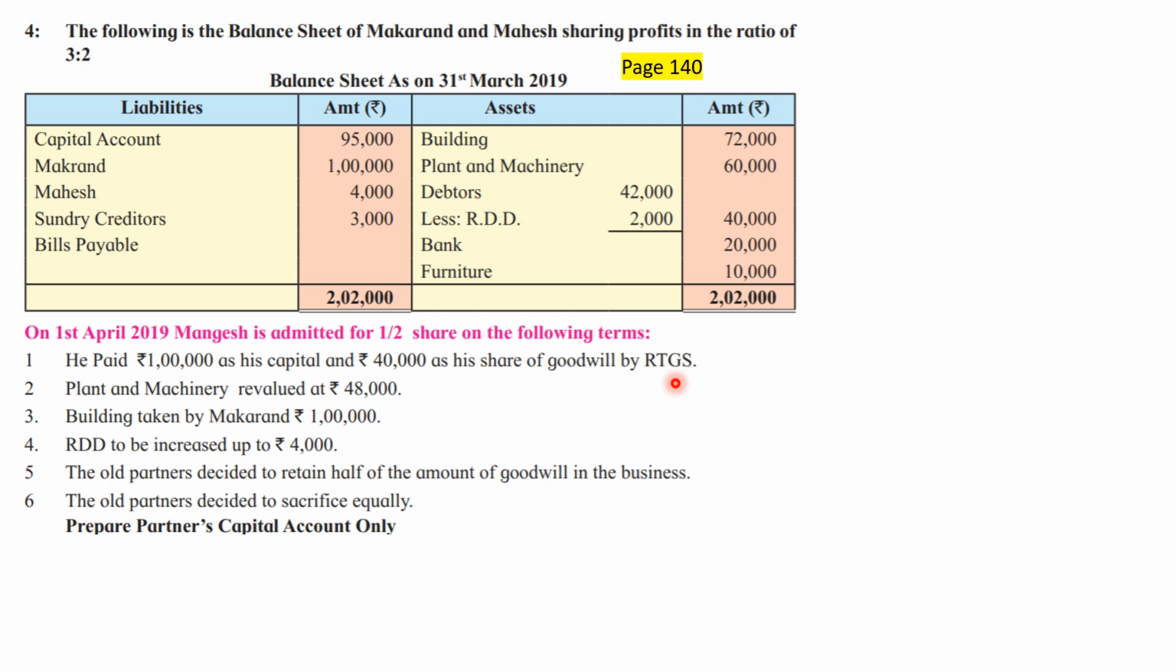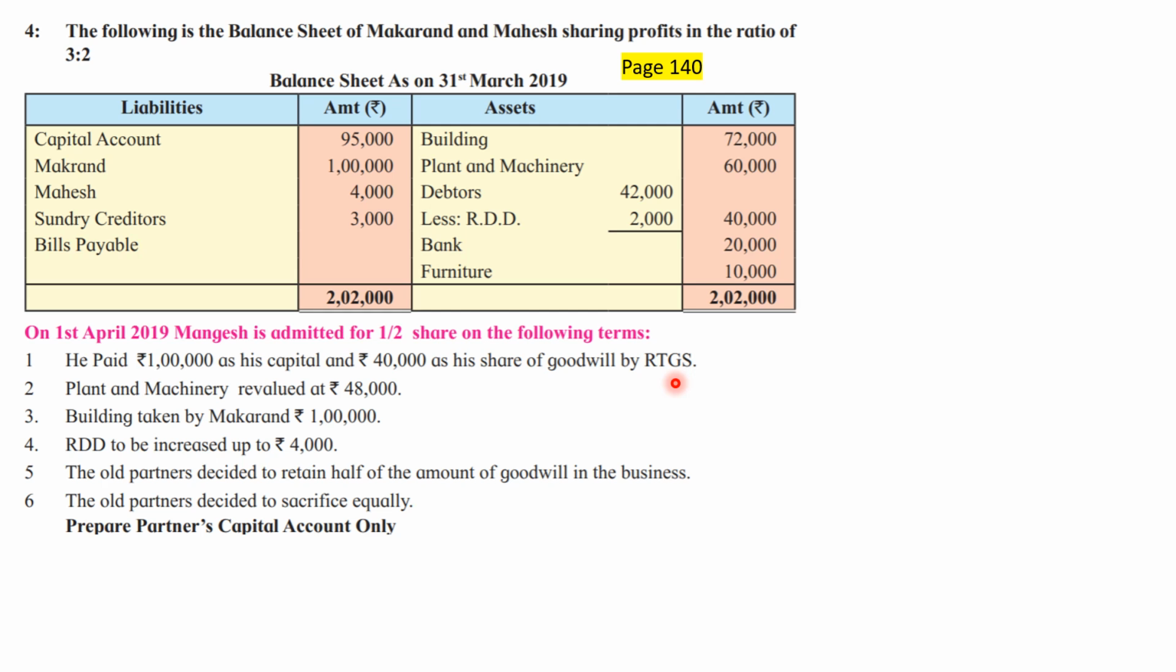Even if he had given by cash or by cheque, we would have considered that money is coming in for the purpose of goodwill. The only thing is that when the word is RTGS, we are sure that the money is not received in cash but by way of bank. So the entry will not be cash or bank account debit; the entry will be bank account debit because they have clearly used the word RTGS. RTGS means real-time gross settlement.